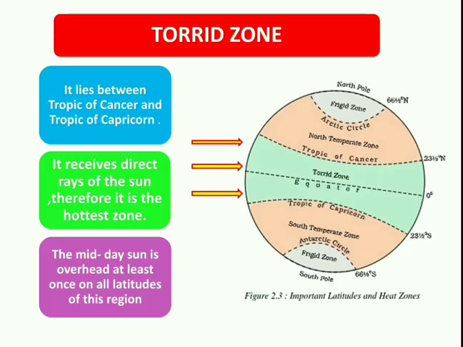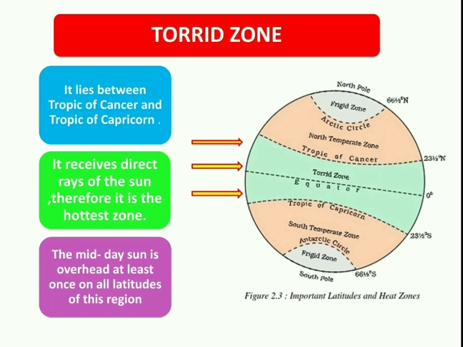Now, torrid zone. As you can see in the figure, torrid zone is shaded with light green color. So, first look at the location of torrid zone. It lies between Tropic of Cancer and Tropic of Capricorn. Now, as you can see, it receives direct rays of the sun. Therefore, it is the hottest zone.